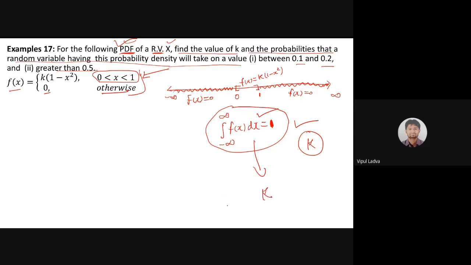अगर k मिल जाए then you will find the probability that 0.1 is less than x is less than 0.2. If my random variable is lying in this interval, then find the probability. So I'm giving you 5 minutes. Hopefully question मैंने solve कर दिया है? Now go for the question. मैंने आपको पूरा समझा दिया है, solve नहीं किया. Now I'm giving you 4-5 minutes and I will expect the answer from you guys, please. Your time starts now. Till the time, I will mute myself, and once again I will unmute after 4-5 minutes. So your time starts now.